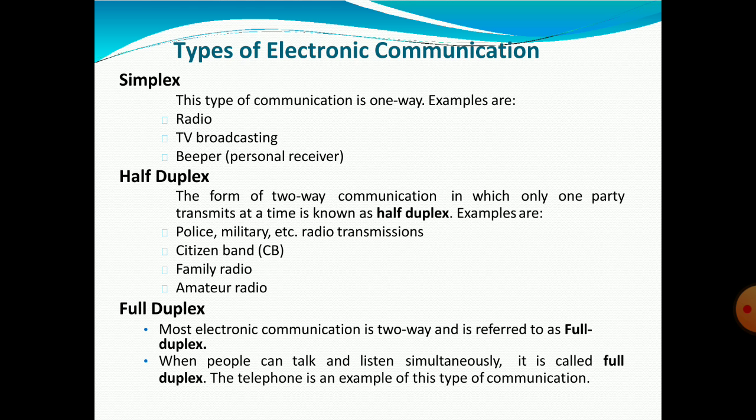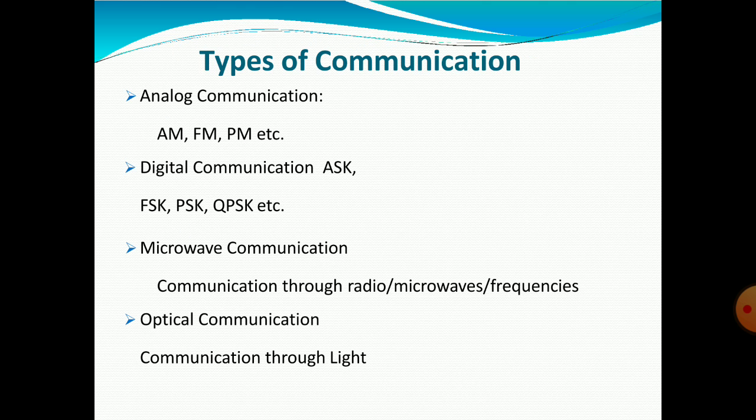Full duplex: most electronic communication is two way and is referred to as full duplex. When people can talk and listen simultaneously, it is called full duplex. The telephone is an example of this type of communication. So telephones and mobiles are examples of full duplex. These are the types of electronic communication.